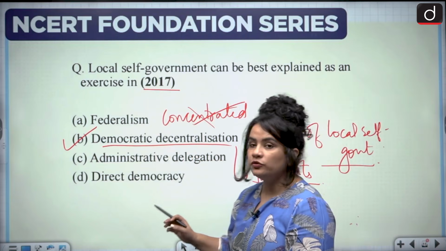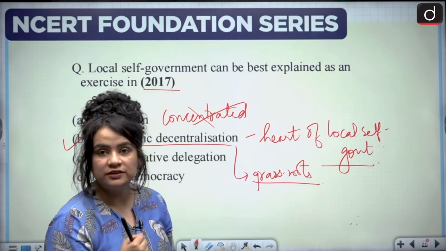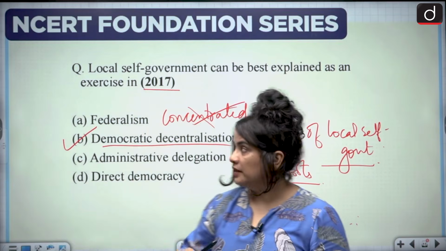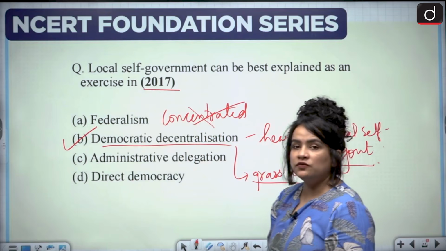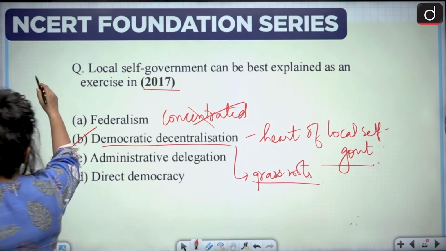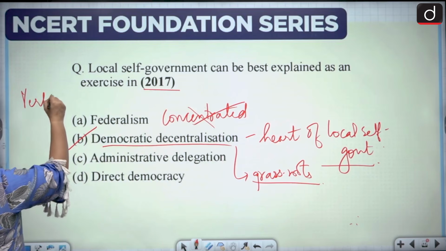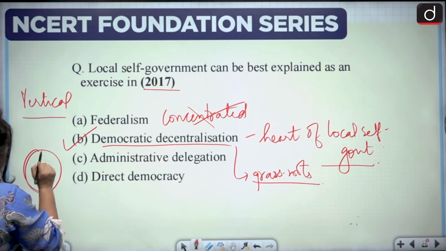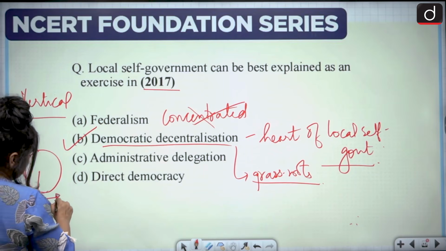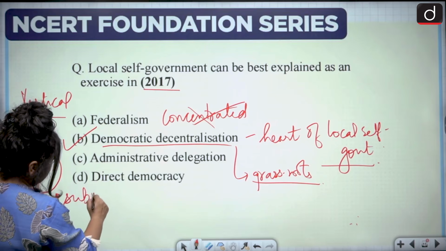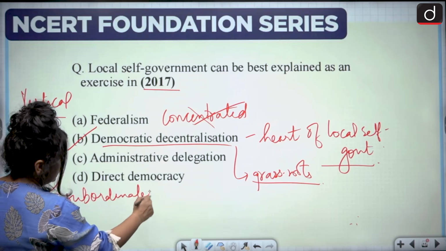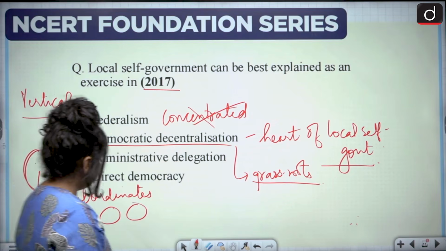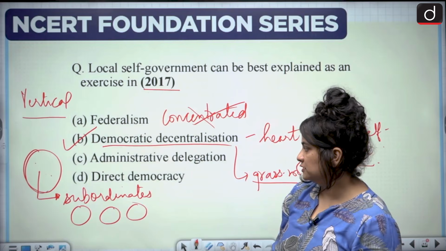However, it is interesting to look at the other options as well and see why they do not make the cut here. Option A says federalism. Now it might appear to be a case of federalism. When we talked about federalism, we said that it was a vertical division of power, right? And there is a main unit, the centralizing unit, and then there are certain subordinate units, and there is an asymmetrical power division between the central unit and the subordinate unit.